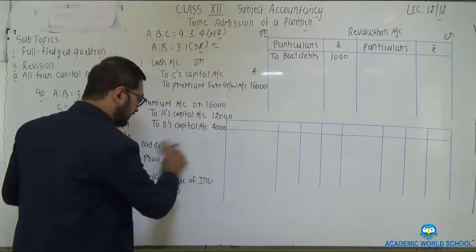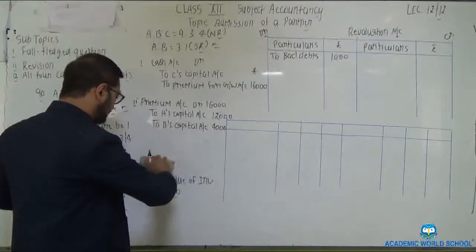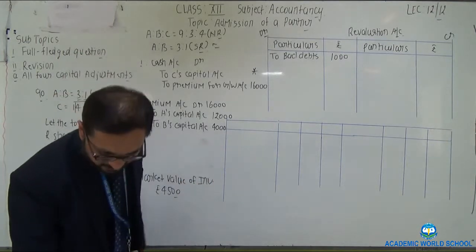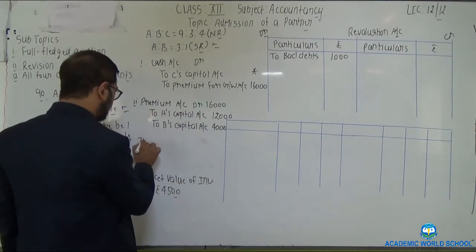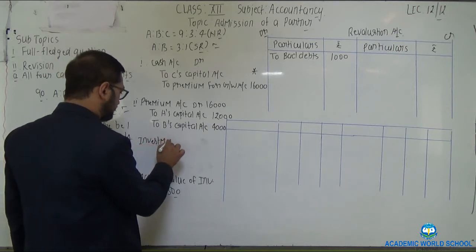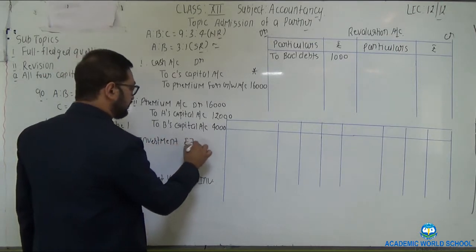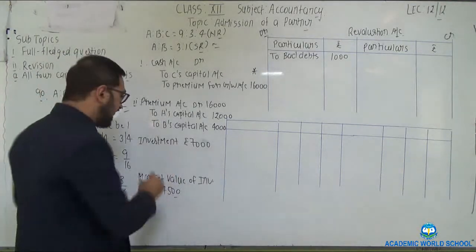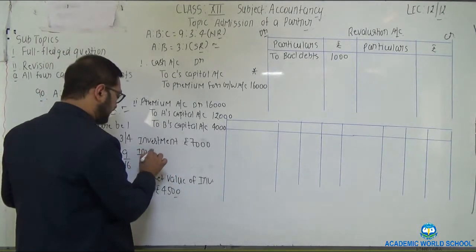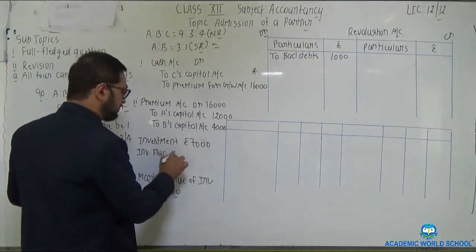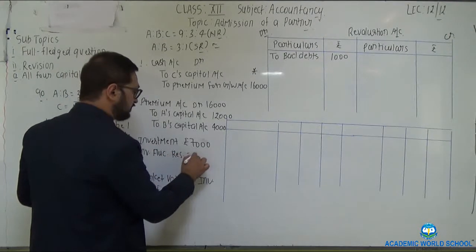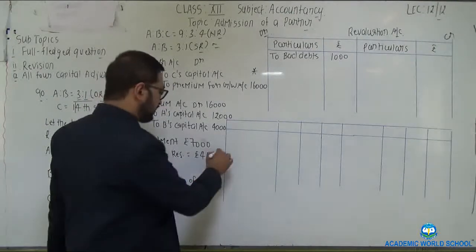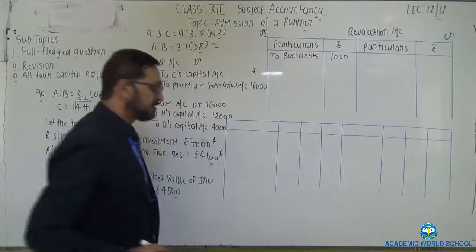Clear? In the above balance sheet, the investment was of rupees 7000. Investment of rupees 7000 and investment fluctuation reserve of rupees 4100 are also given in the question.